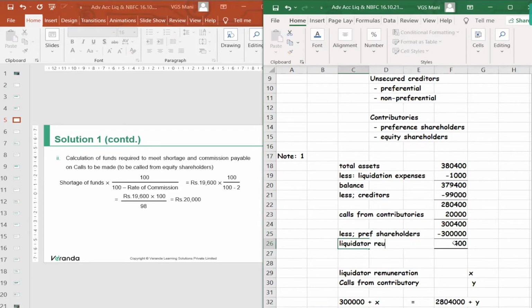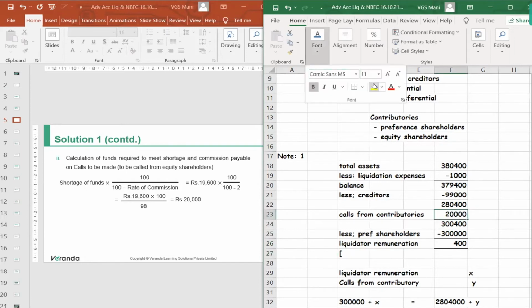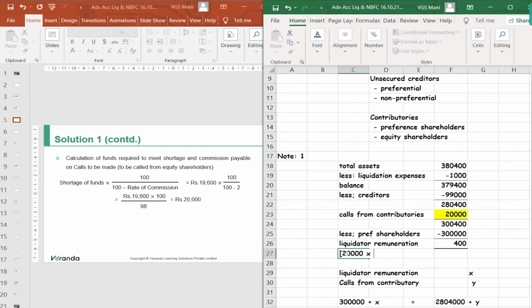And it is not a balancing figure. Liquidator remuneration, what was the condition? It should be 2% on calls from contributories. Calls from contributories is 20,000. 20,000 into 2% comes to 400. Can you understand the computation? So it is not like the inclusive formula, normally what we used to do, into 2 by 102, into 5 by 105.